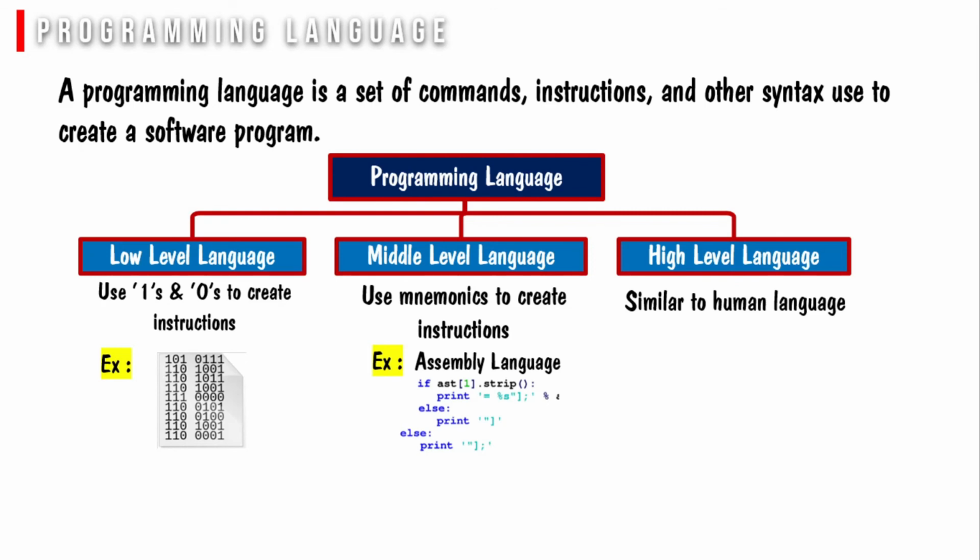High-level language is similar to human language. High-level languages are used to write the application software. It's a specific purpose software. Some examples of high-level languages are Java, C++, Python, JavaScript, COBOL, etc.